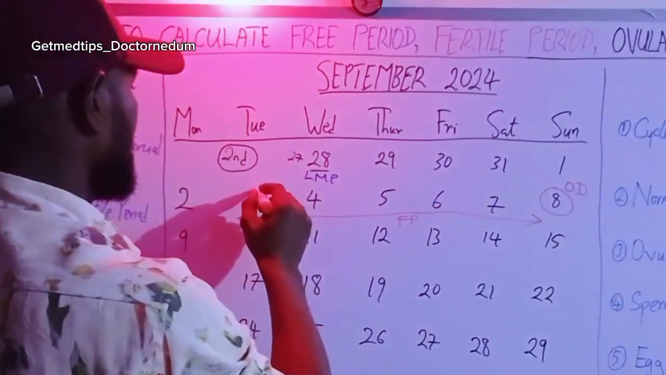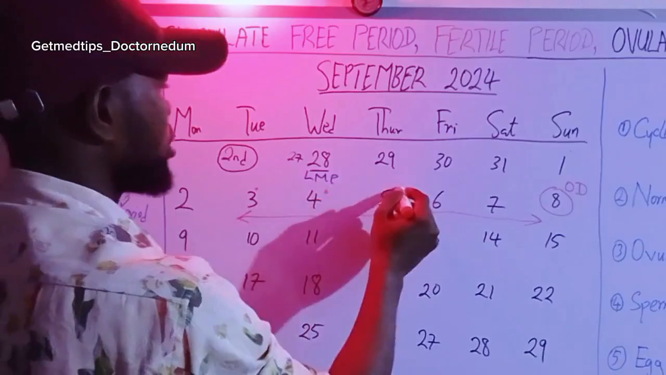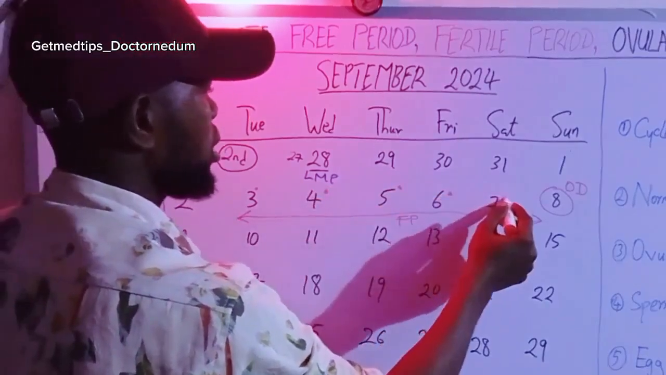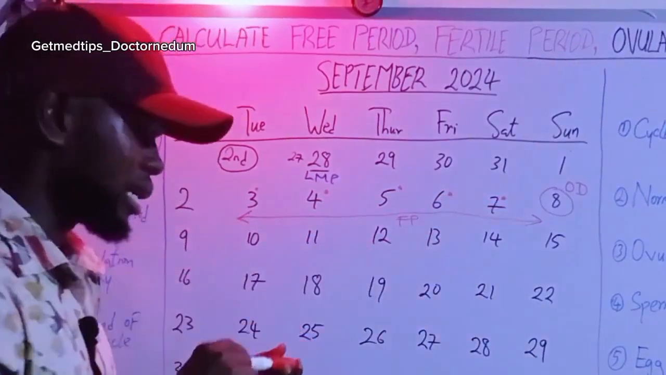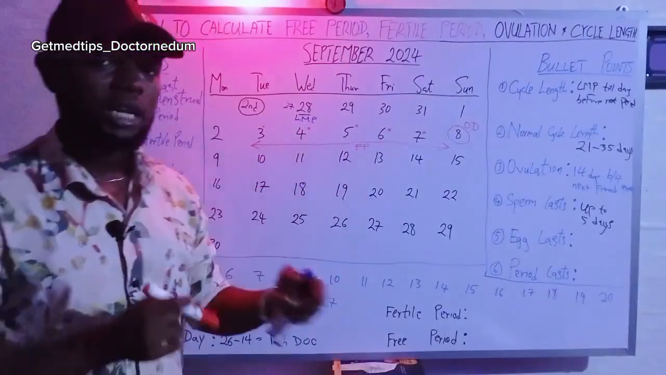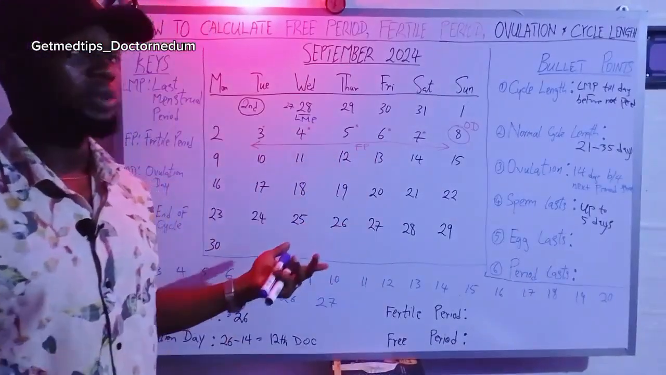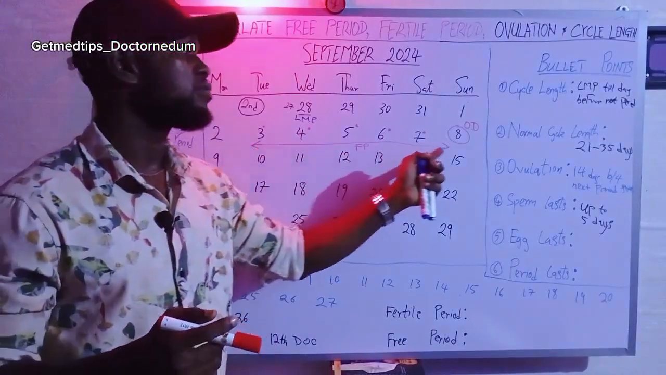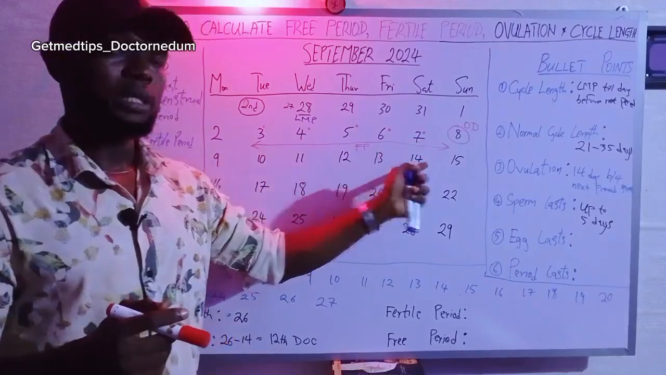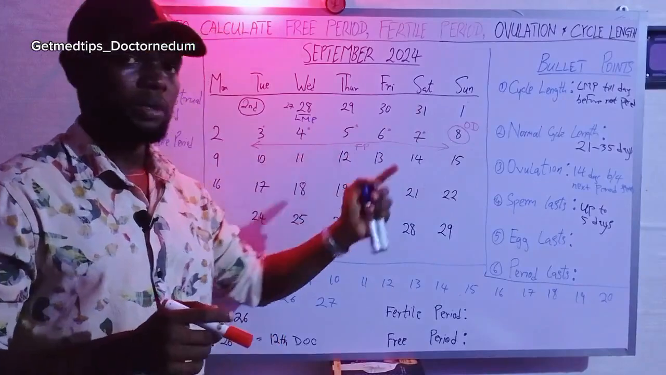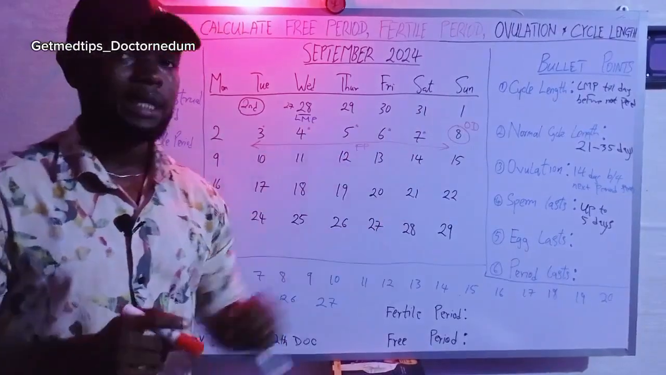FP. So anyone that has red dots is a danger sign. Don't go near that side. So this is the fertile period. These are the days that if she has intercourse, most likely she's going to get pregnant. If she has intercourse on this day, the sperm can stay viable till the 5th day before the egg is released. If she has intercourse on the 4th day, it can still stay viable till the egg is released. So these are fertile days.